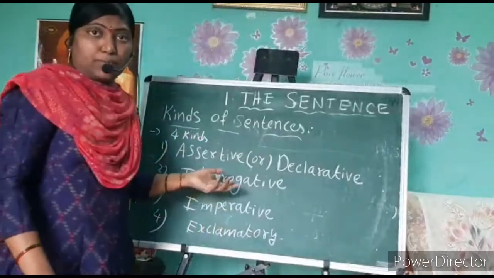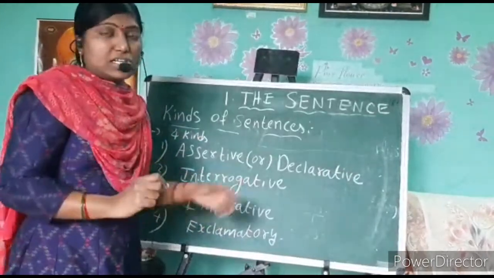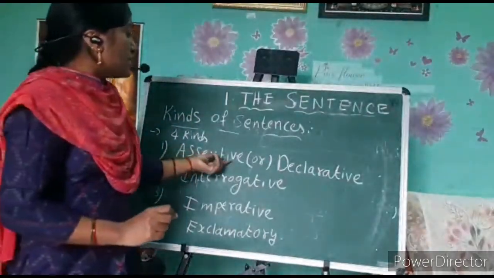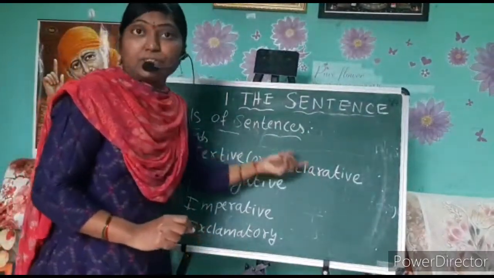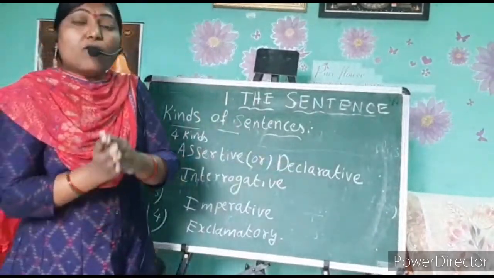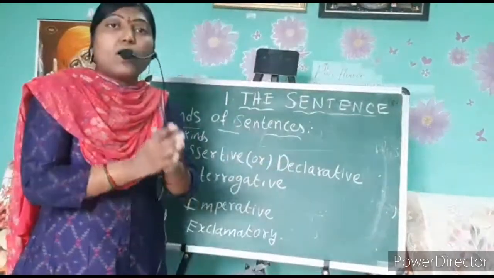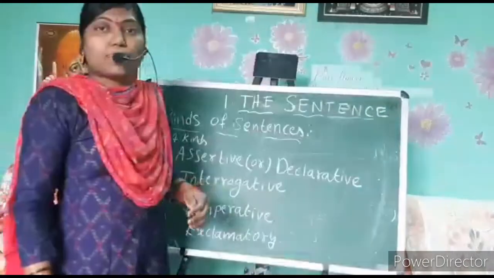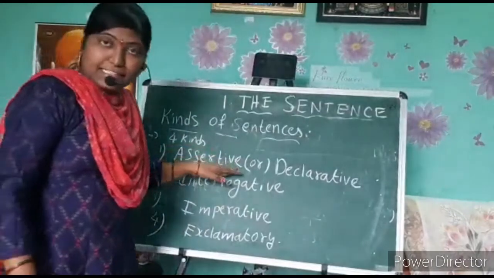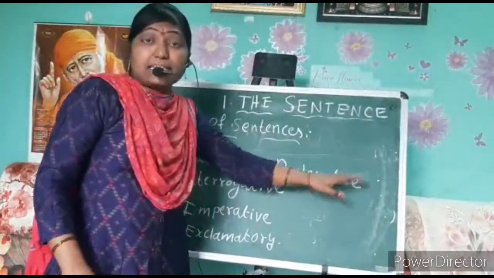Already you know this, but I'll give a brief introduction to these types of sentences. What is meant by the assertive sentence or declarative sentence?